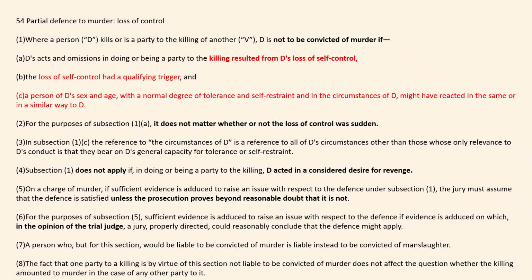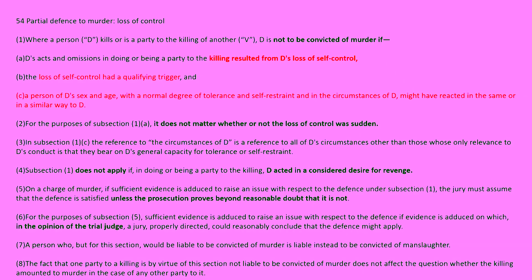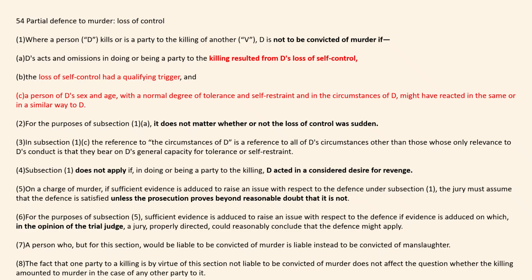So there you go, the loss of control. B, the loss of control had a qualifying trigger. And C, a person of defendant's sex and age with a normal degree of tolerance and self-restraint and in circumstances of the defendant might have reacted in the same or in a similar way to defendant. And when it comes to those qualifying triggers, you'll see that in the next slide, what those two qualifying triggers are. But let's look at part 2.